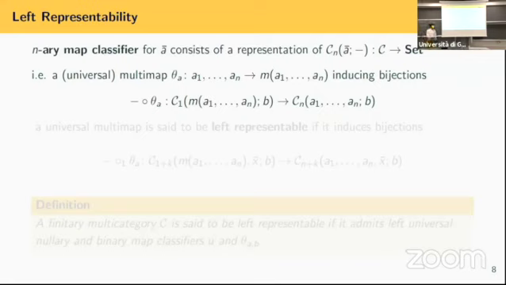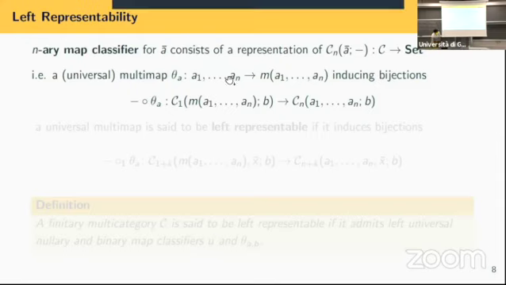As I was saying, we don't always have this finitary definition, but we do have this finitary definition for some cases, for example, for left representability. So let's define left representability, and we need to start with a classifier. An n-ary map classifier is just a multi-map, an M multi-map, that induces these kind of bijections. So basically, it's a multi-map classifying n multi-maps from this list, and so on.